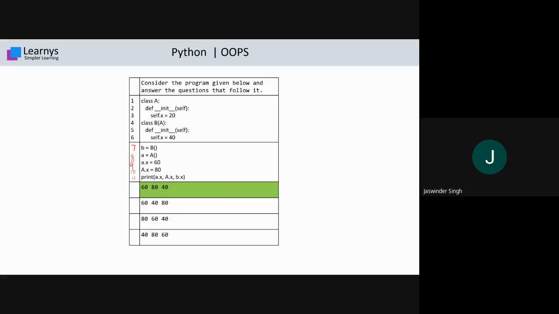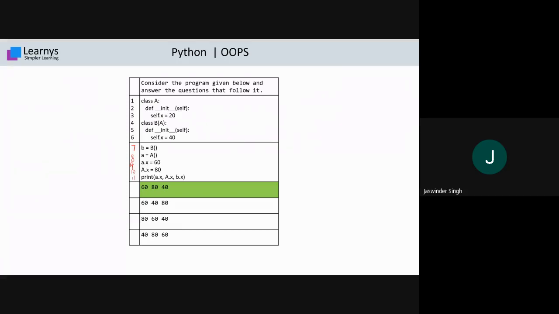Here A equals capital A with brackets. Once this object is created, its constructor is fired, and it contains the value self.x equals 20. After that, at statement number 9, you are assigning object.x the value 60. It means you change the value of object.x to 60. At statement number 10, Class.x equals 80. It means you create a new class variable, that is x.